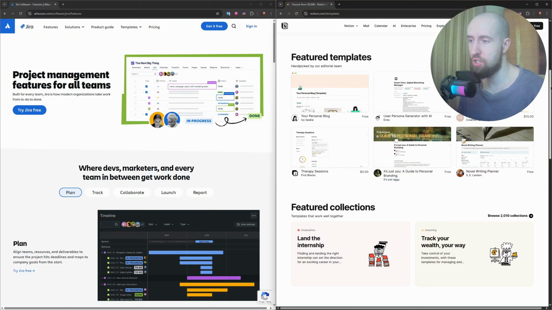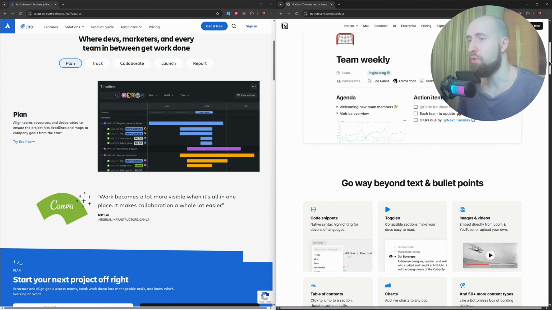Now integrations. Jira integrates with CI/CD pipelines, Git, and issue trackers. Notion connects with tools like Slack, Zapier, and Figma, but fewer dev tools. Jira has fine-grained permission control. Notion is more straightforward but less advanced in permission layering.